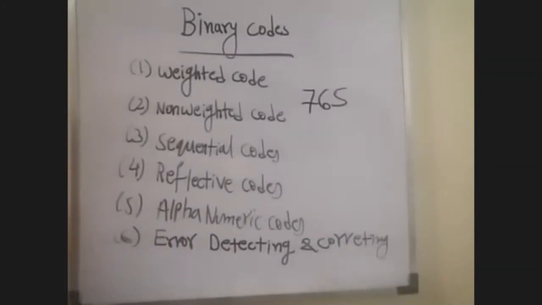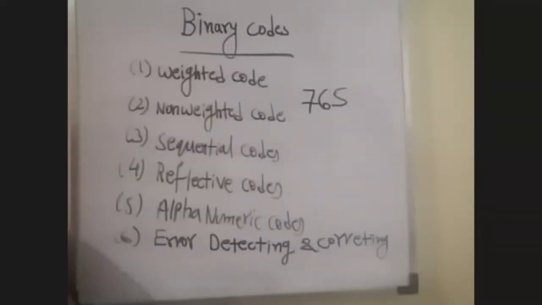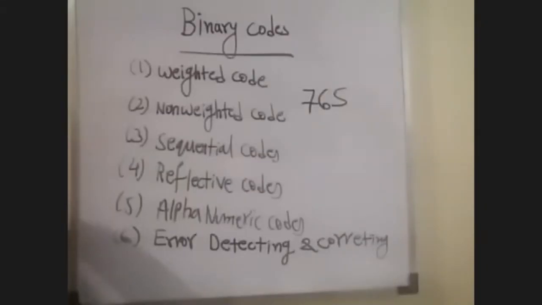That is the weighted code: in a number, each digit position has a specified weight. In 765, the weight of 5 is ones, the weight of 6 is tens, and the weight of 7 is hundreds.